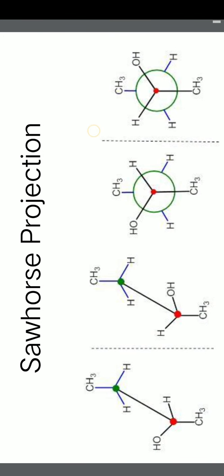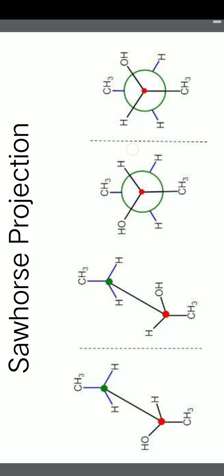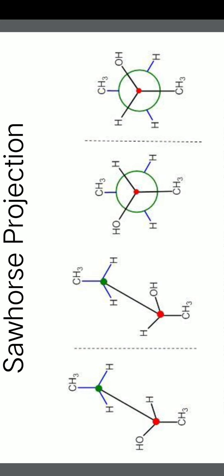Now this is Sawhorse projection. Sawhorse means it is a seesaw model. We see here on the left side it is the Sawhorse model. Here also we write the first carbon as a red ball and the rear carbon as a green ball. Here we write all the bonds just like in the wedge model, but we don't write wedge. Wedge means thick lines or dotted lines, we don't write. You can easily convert or easily understand Newman and Sawhorse put together.